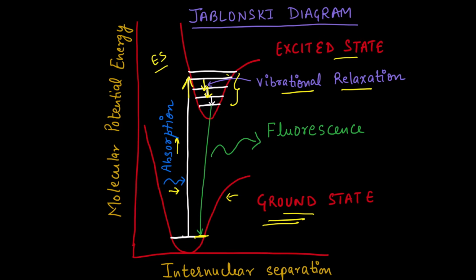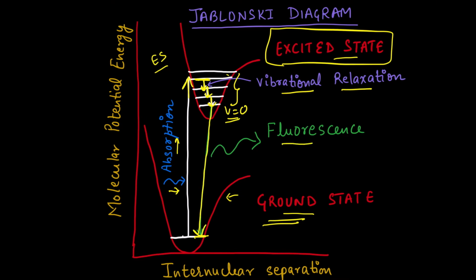Due to vibrational relaxation, the molecule comes from this higher vibrational energy level to the lowest vibrational energy level of this excited state. Once it reaches there, the molecule comes back to the ground state emitting radiation, and that radiative process is known as fluorescence. So this is how the mechanism takes place.